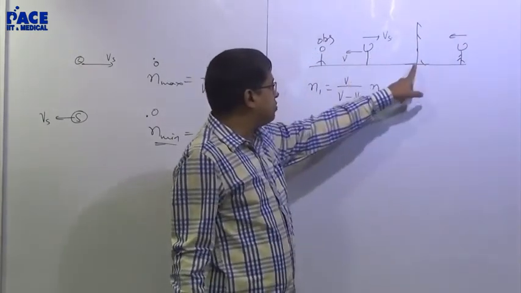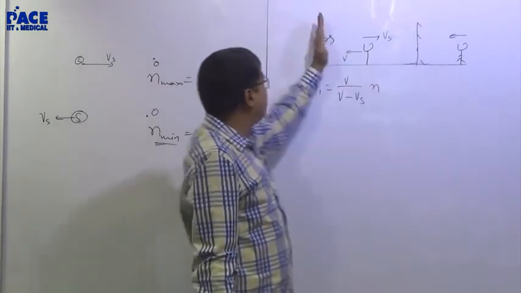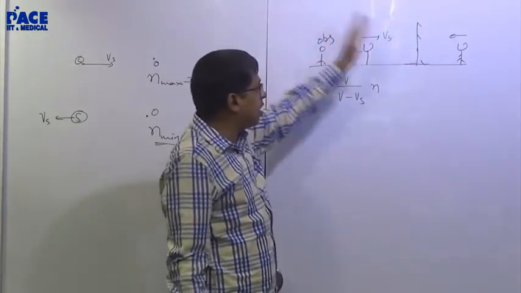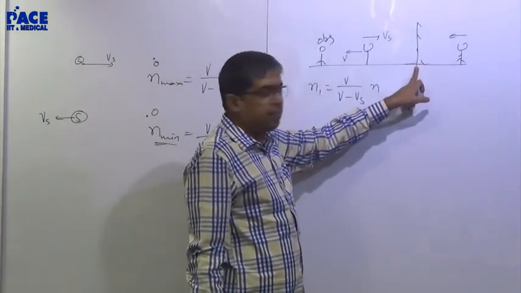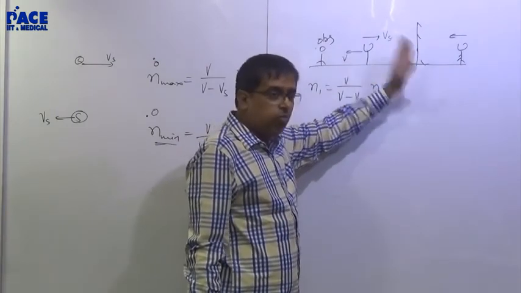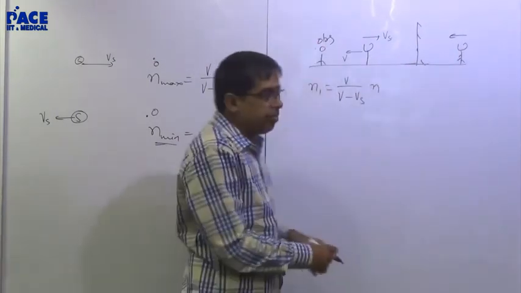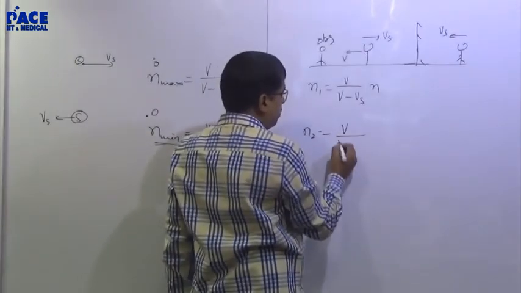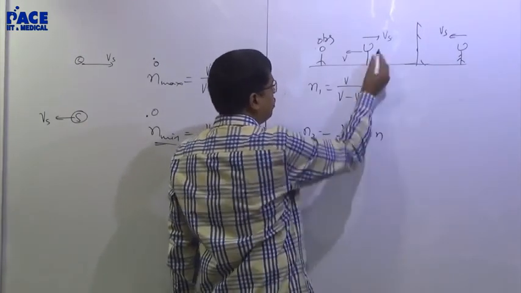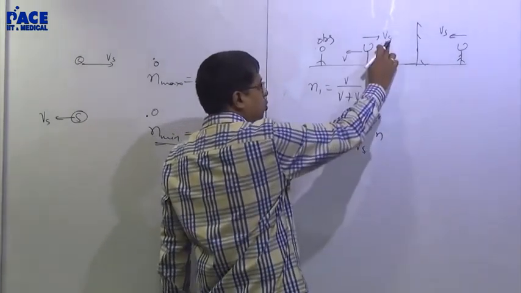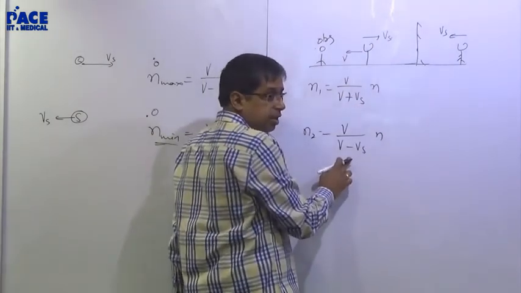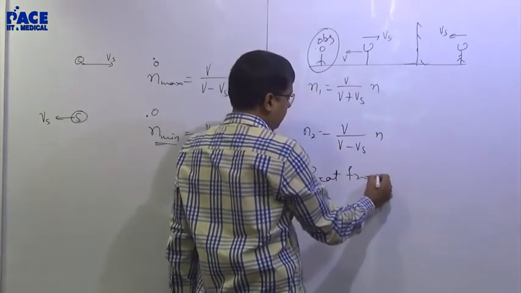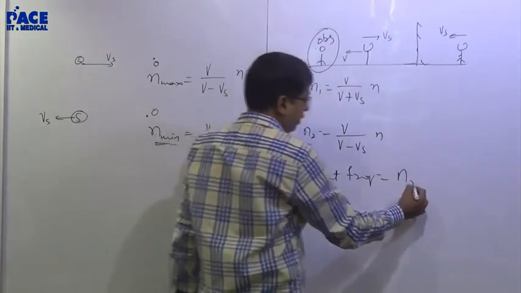Technically, this frequency reached the wall. On reflection from here, it will come till here. Instead of calculating the apparent frequency received by the wall and then the wall sending back, directly you can deal with the mirror image. And then this will be Vs. N2 will be V by (V plus Vs) into N. This is plus because sound and source are in opposite direction, and the first was minus. So this observer will hear a beat frequency, which will be N2 minus N1.